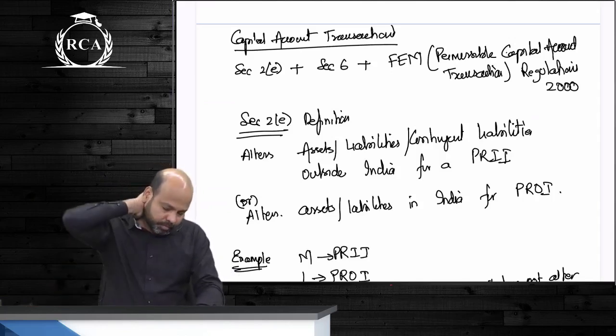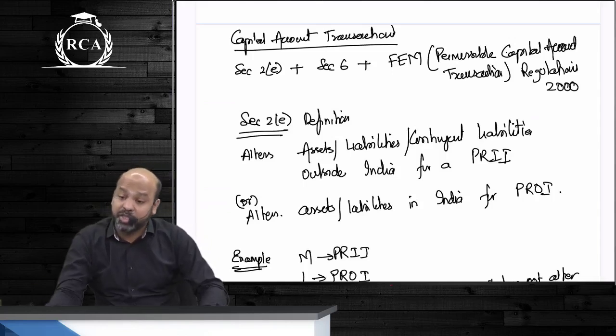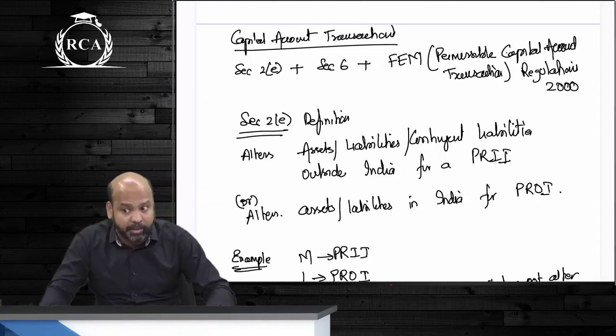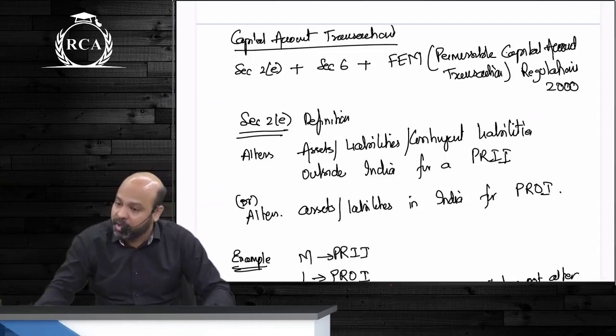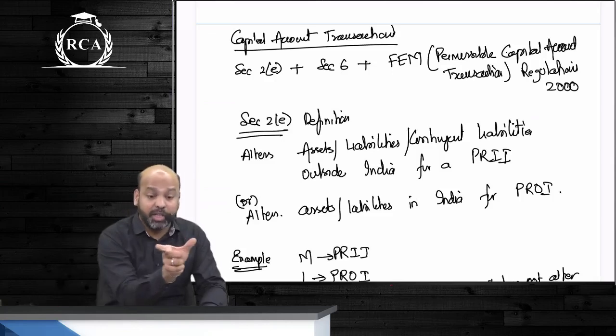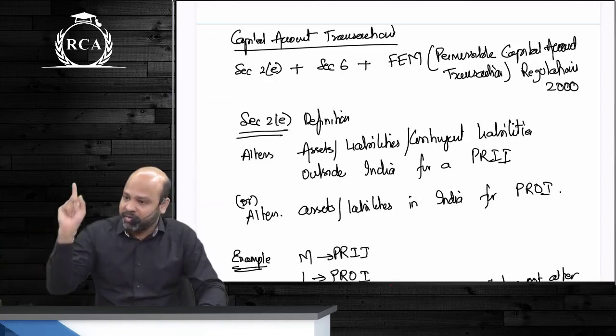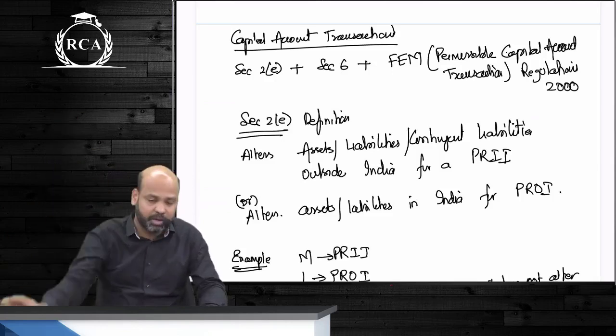Next, guys, we went on to what? हाँ, ये भी याद रखना guys. In case you are buying a machinery from outside India, it is still not a capital account transaction because we are not creating an asset outside India. Even if you are buying that machinery, guys, on credit and the credit period is in the normal course of business, even then beta it will not be a capital account transaction because it is governed by current account transactions.